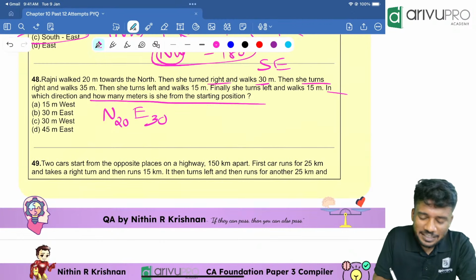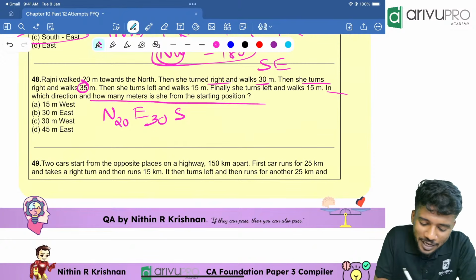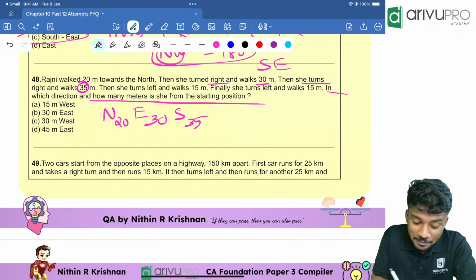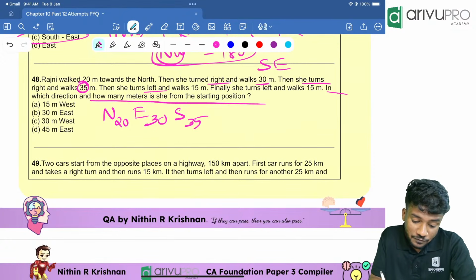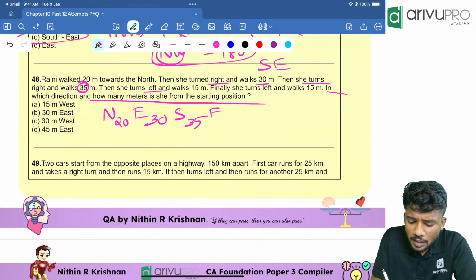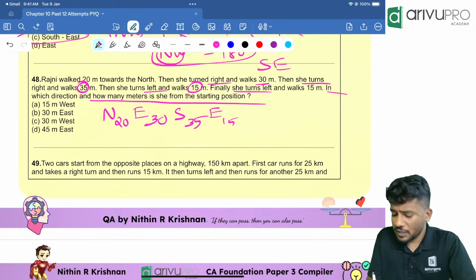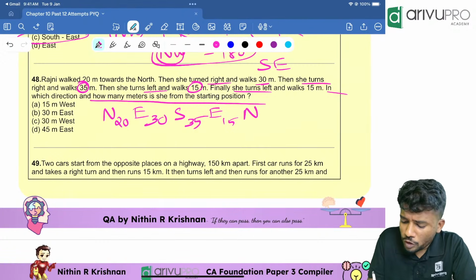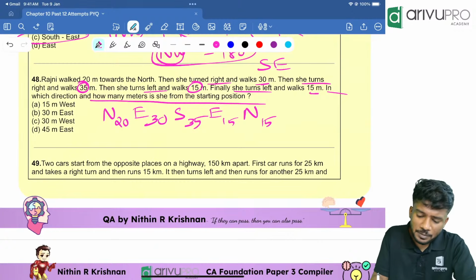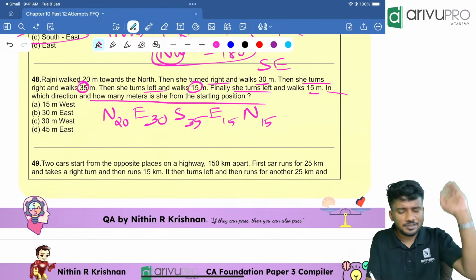Then she turns right. Right of east is what? The south. How many meters? 35 meters. Then she turned left. Left of south is what? The east. How many meters? 15 meters. Finally she turned left. Left of east is what? North. How many meters? 15 meters. In which direction? And that is the question.